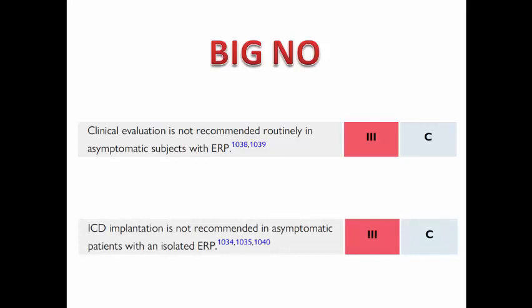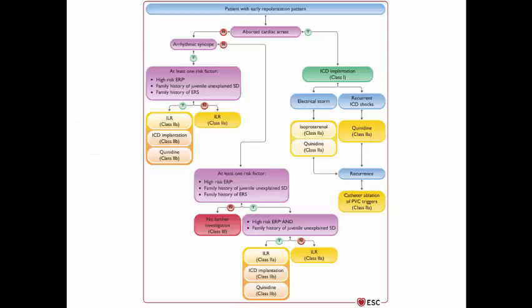And the ICD implantation is not recommended, of course, in an asymptomatic patient with isolated early repolarization pattern. This diagram summarizes how to manage early repolarization pattern. Ask yourself if the patient had aborted cardiac arrest or not. If he had, go directly for ICD implantation. Still recurrent ICD shocks, start quinidine. If the patient is having electrical storm, start isoprenaline and also quinidine. Still recurrent, go for catheter ablation of the PVC triggers.